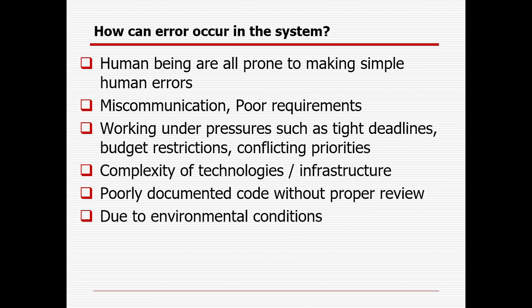Sometimes the budget is not proper from the client side. Suppose the budget should be 1 lakh, but the client is giving only 50,000. So definitely they can't expect very reliable code. Conflict in priority work means, suppose we are working on multiple projects as priority, and we are forgetting about the priority and we are not able to complete the work on time, right? Complexity of technology or infrastructure, right?